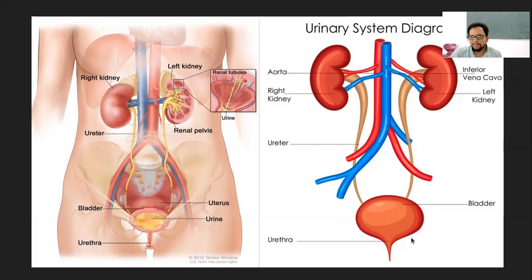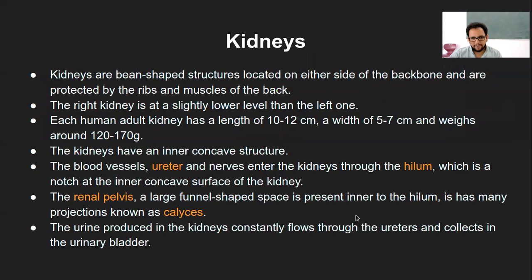Now, at the same time, there is a chance that urine can go back into the ureters, but that does not happen because of the sphincters. The ureters have a wall-like structure at the inward projection of the ureter within the bladder.